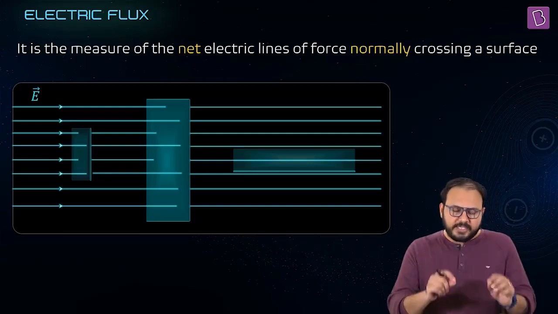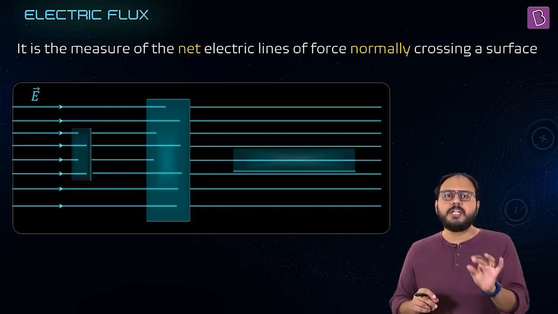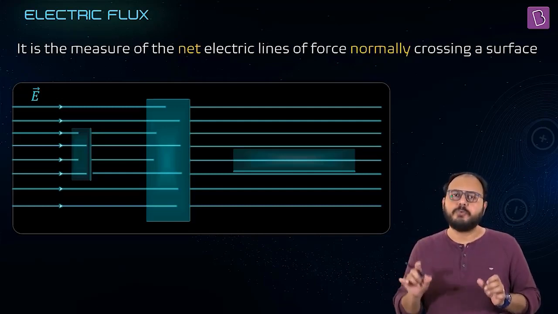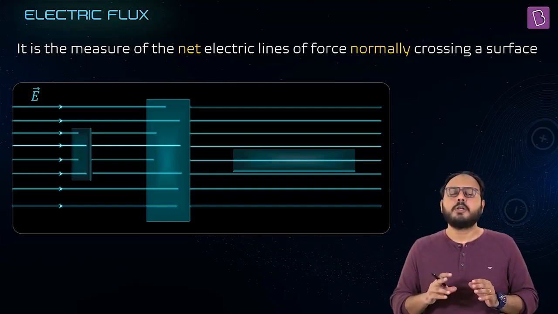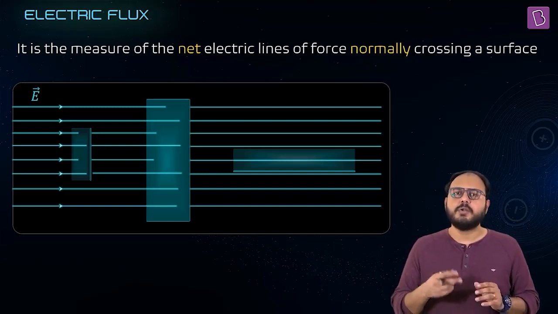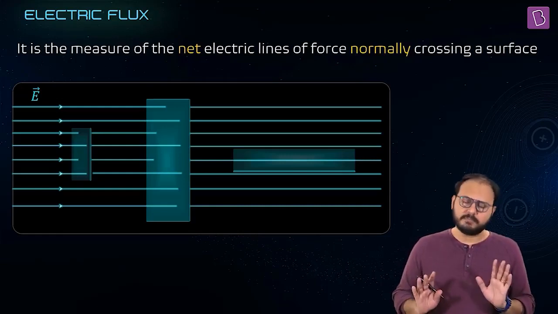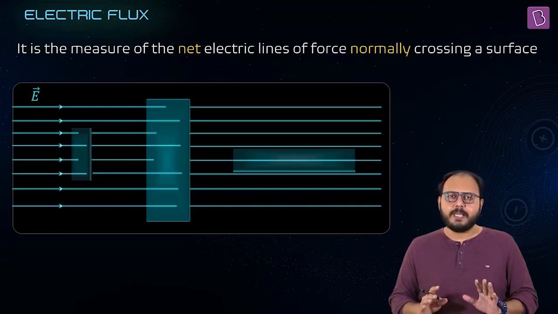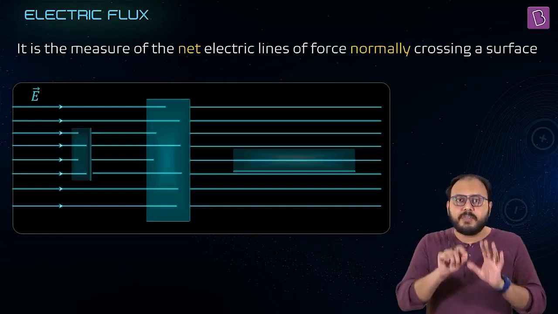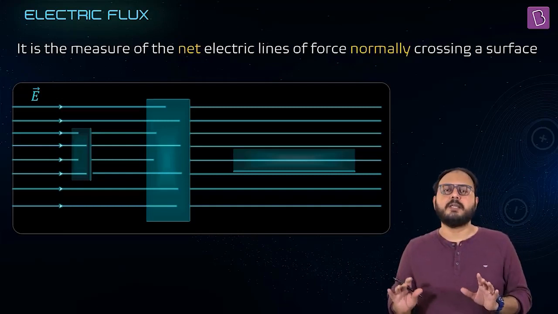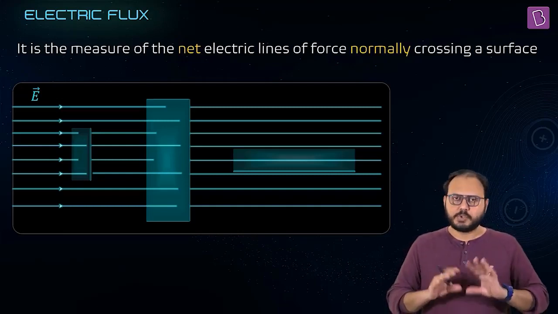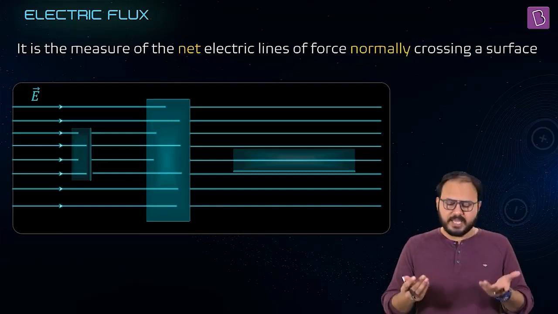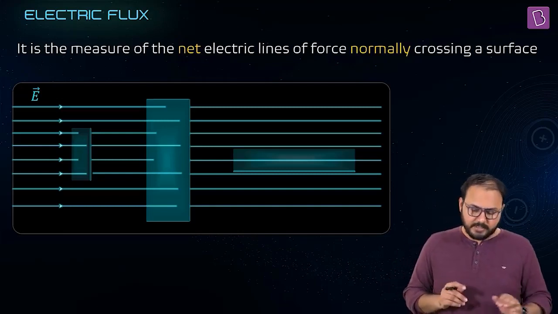So electric flux is the quantity of what? Net electric lines of force. Okay, crossing an area. But sir, in what direction? Normally. Bas, khatam. Net number of lines of force crossing an area normally is the flux. Which flux? Electric flux through that area. Have patience, the story will come together. Don't worry. Okay? Okay, if you say so, it's fine so far, sir.